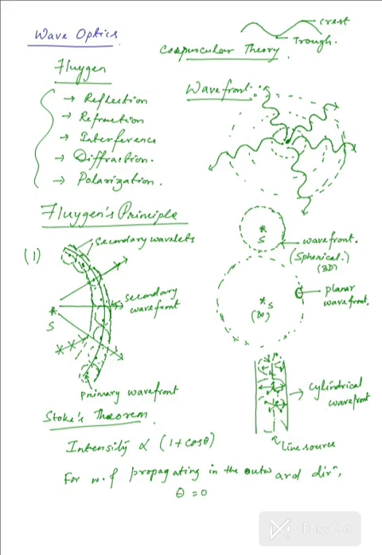Because this angle theta is equal to 0, the intensity is going to be finite, because 1 plus 1 is going to give you some value 2, and that is obviously acceptable because that's a certain amount that is associated.